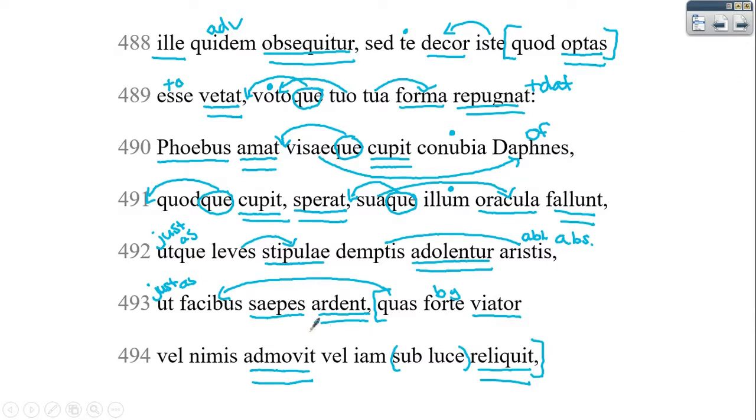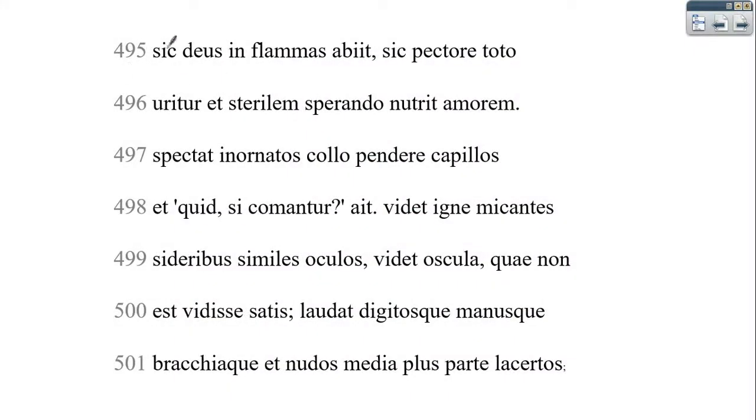Also keep in mind that it's significant that Ovid is referencing the torches, because those torches bring us back to Cupid and the wedding torch and that sort of thing. So it's interesting that this thing that represents marriage can also represent destruction, which is what's happening here in the fields. Thus, or so, the god, literally he went away into flames, but the idea here, and if you read in your book, it's something like he's engulfed in flames. So it's representing his passion and completing our simile. So thus the god is engulfed in flames.